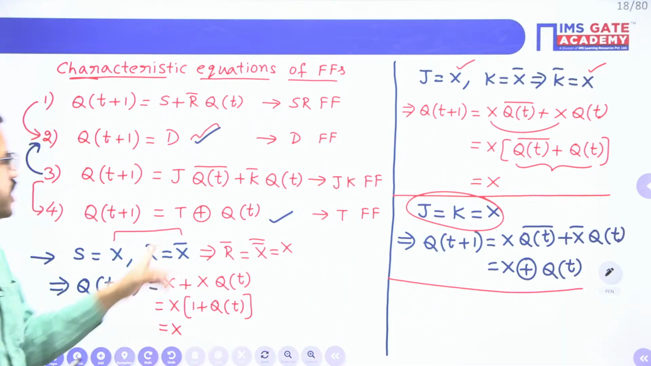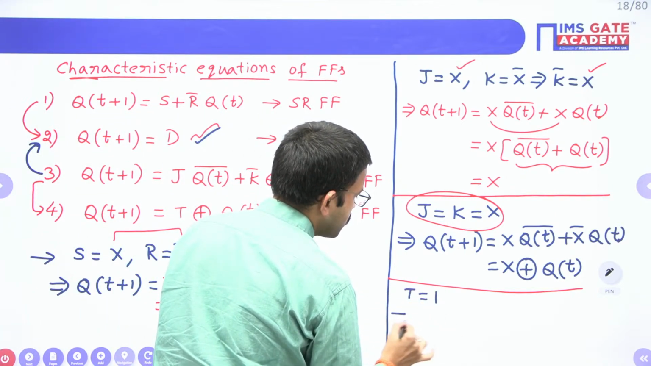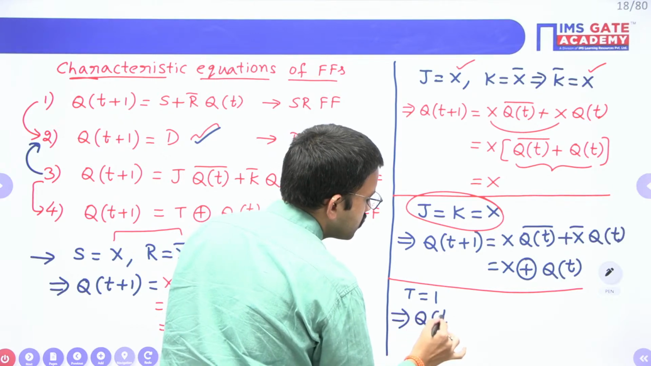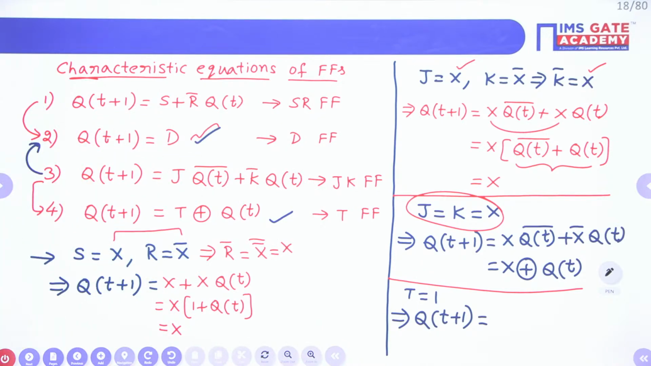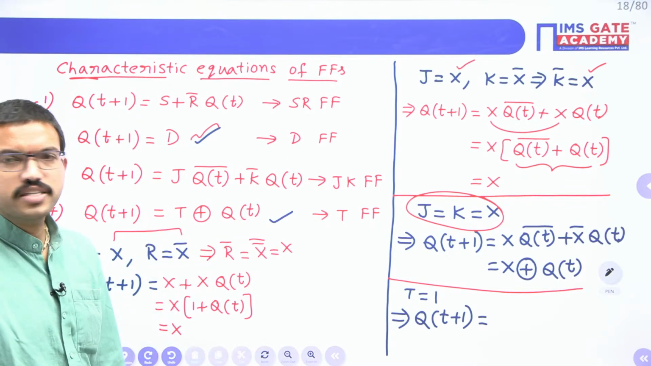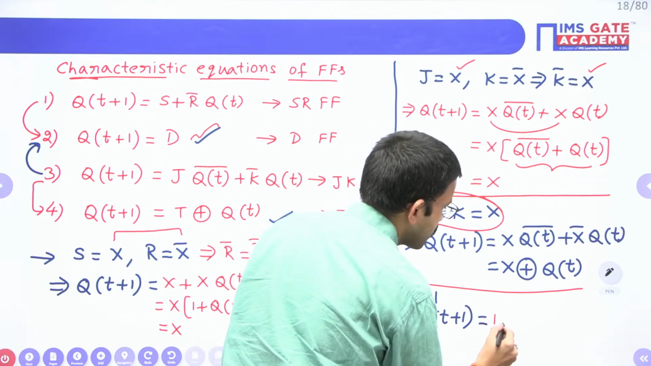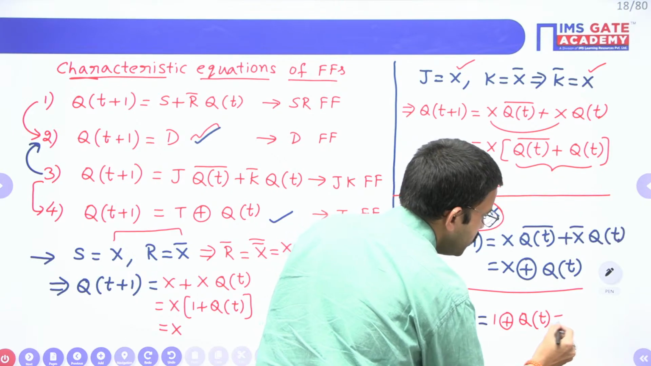if you consider T value as 1, then what will be the characteristic equation? Simplified characteristic equation will be what? Just substitute 1 in the place of T, you will get 1 XOR Q of T. So just simplify this one. What will you get? Tell me.